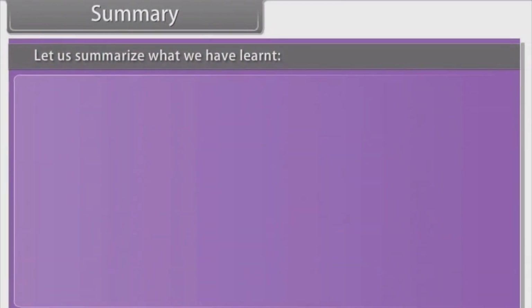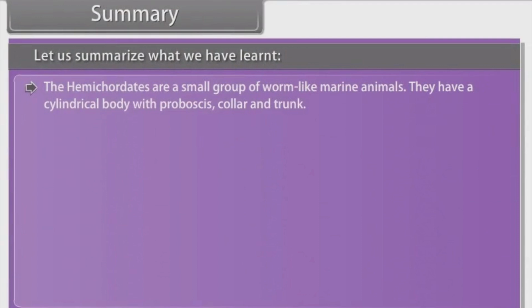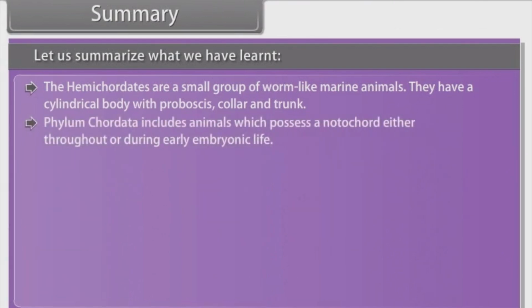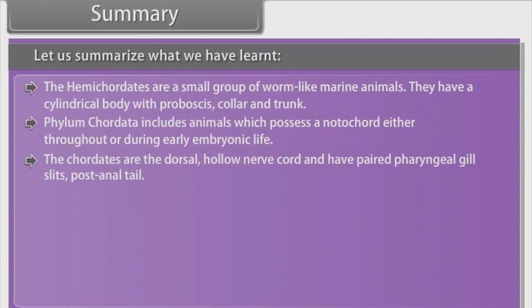Summary. Let us summarize what we have learnt. The hemichordates are a small group of worm-like marine animals. They have a cylindrical body with proboscis, collar, and trunk. Phylum Chordata includes animals which possess a notochord either throughout or during early embryonic life. The chordates have a dorsal hollow nerve cord, paired pharyngeal gill slits, and a post-anal tail.